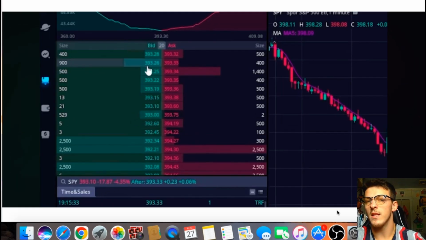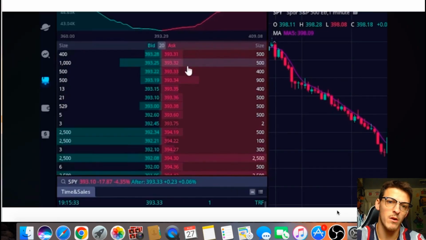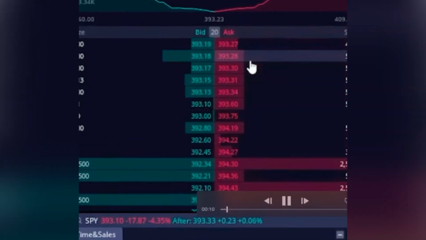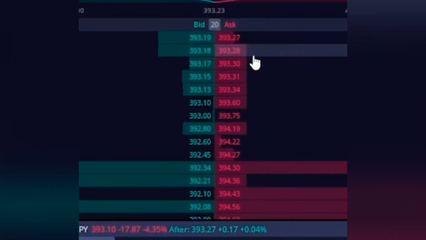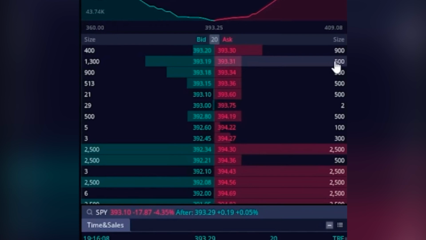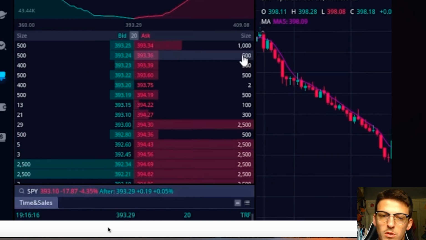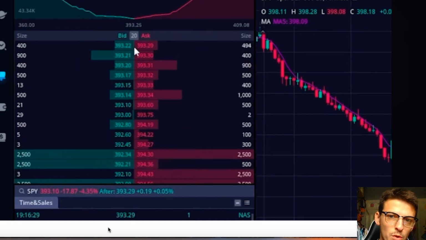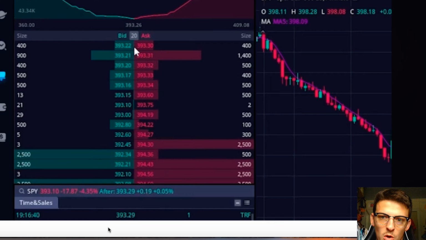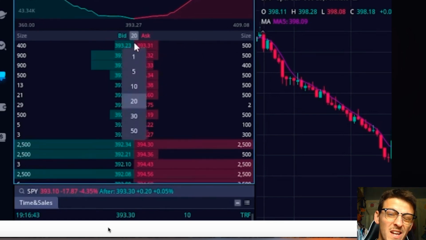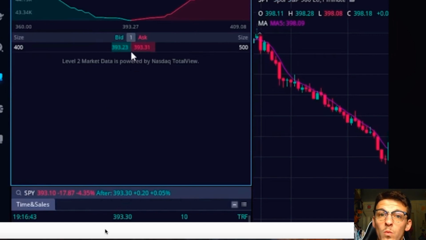So we have a clip of level 2 market data right here showing the bid ask and the bid spread on the SPY, the S&P 500. A lot of you guys may just see this as buyers in green and sellers in red, and then neutral when you see those white numbers pop up. Level 2 market data can help you spot where the price is going to go, whether it's going to go up or whether it's going to go down. And this is just another indicator on top of the volume to tell you where and how many shares are being bought at what price.